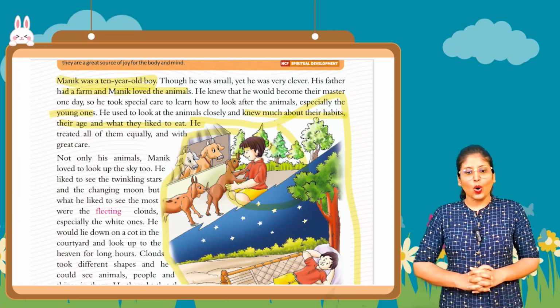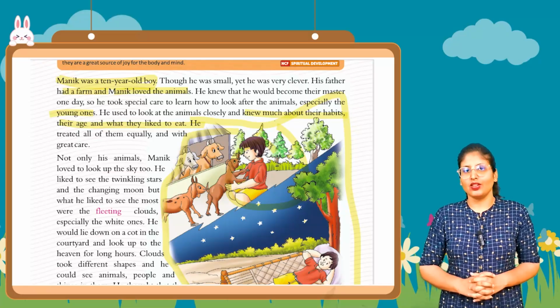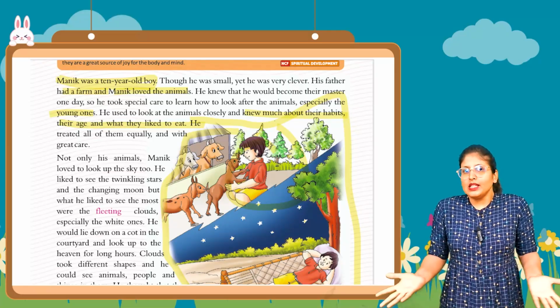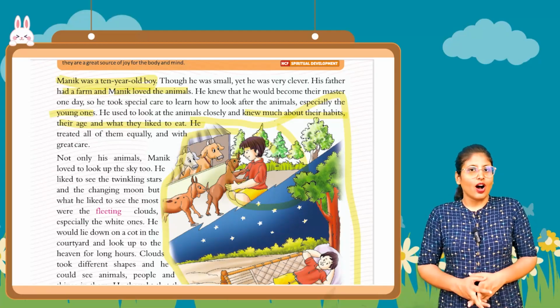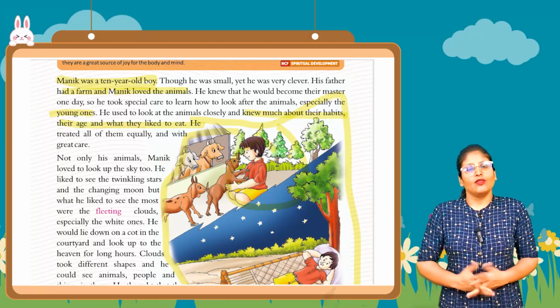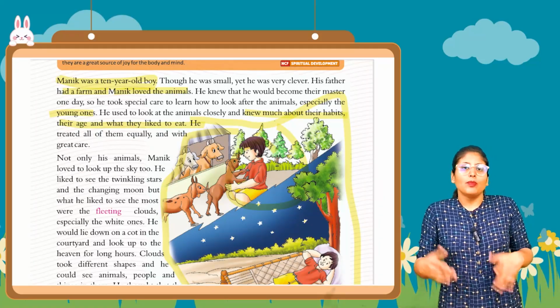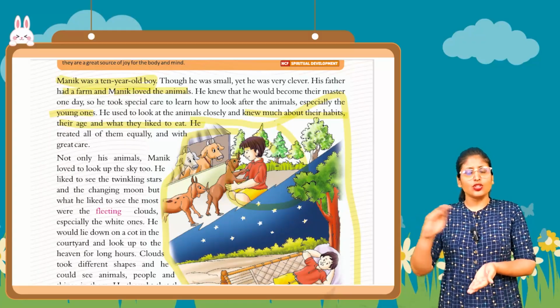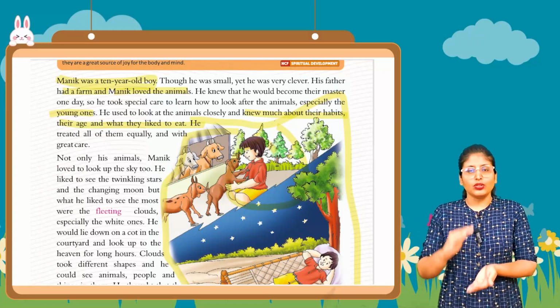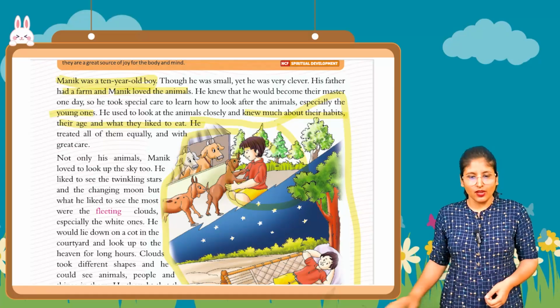He treated all of them equally and with great care. So he treated all the animals equally because for their farm all the animals are equal. Whether it is a hen, whether it is a dog, whether it is a sheep, or maybe the baby of a sheep, that is a lamb. Okay.